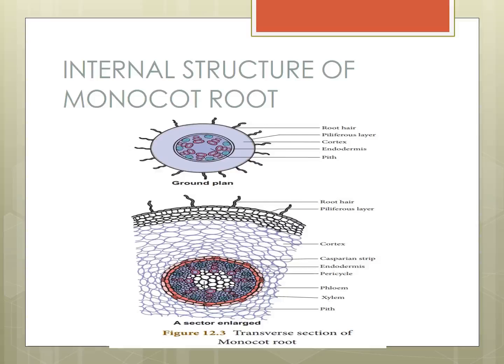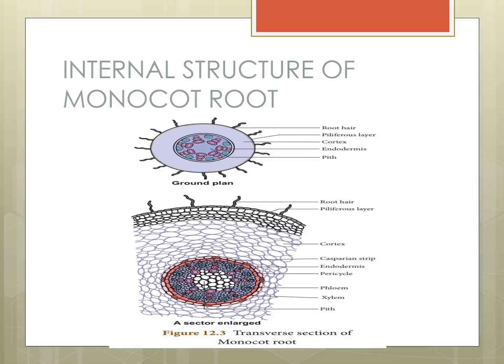See the picture, root hair. The root hair only absorbs water and minerals from the soil. This layer also protects the inner tissue. Which layer? Piliferous layer, rhizodermis, otherwise epiblemma. These three are the same. This layer protects the inner tissues.